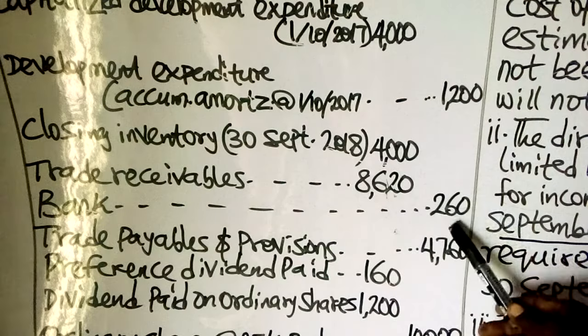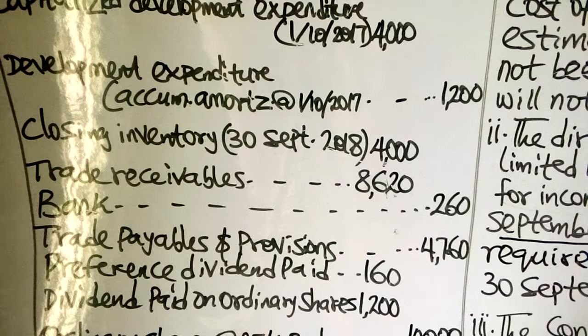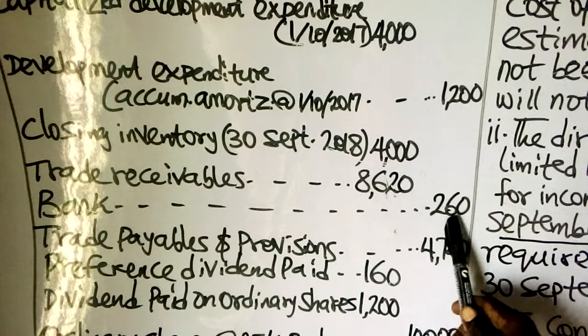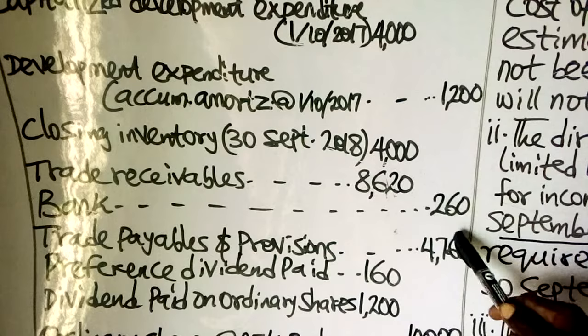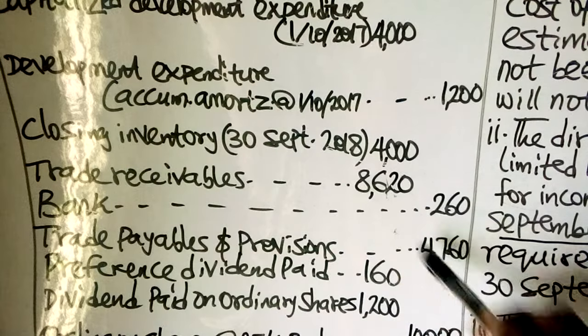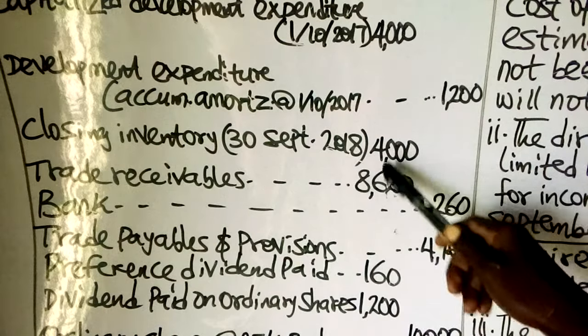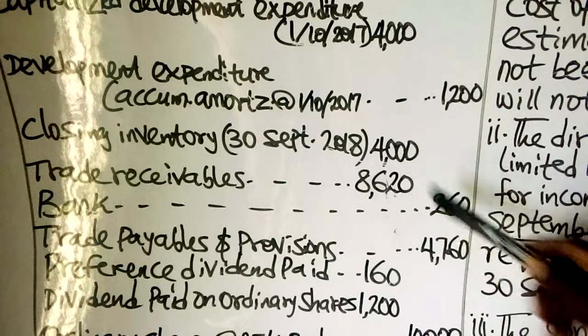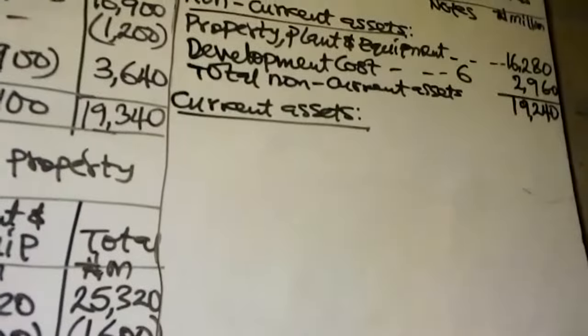Since it is at the credit side, it shows that it is a bank overdraft, not a current asset. But if it is at the debit side, then you can record it as a current asset. So the two current assets we have are the closing inventories and the receivables.